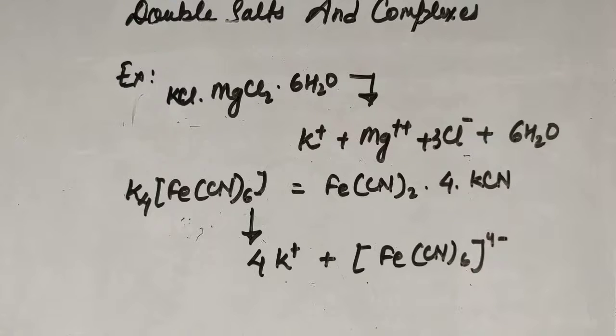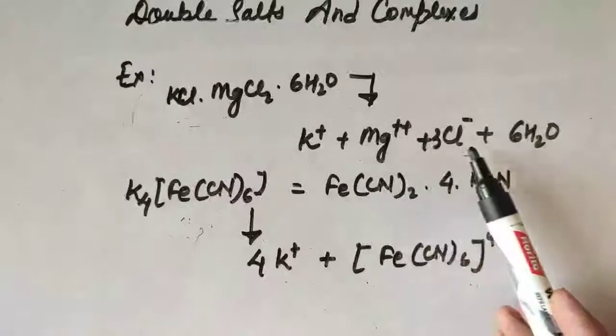Double salts are ionic compounds and they do not contain any coordinate bond, whereas the complex compound may or may not be ionic, but the complex part, like this, must contain coordinate bonds. The properties of the double salt are the same as that of its constituent ions.